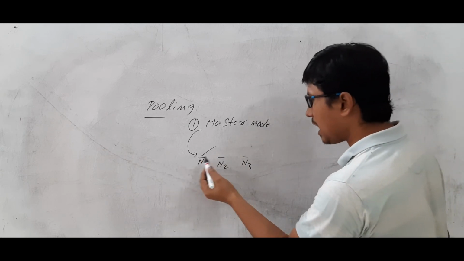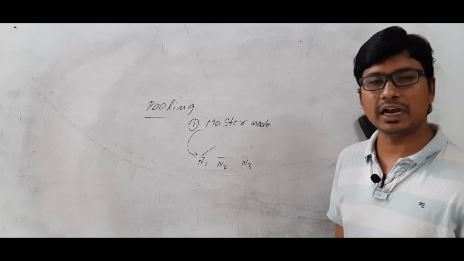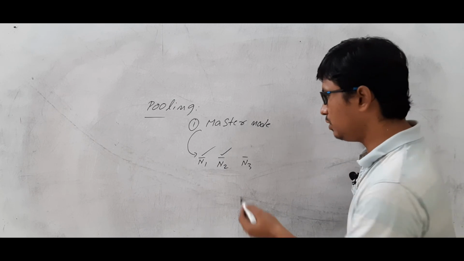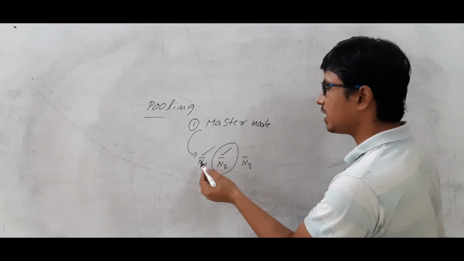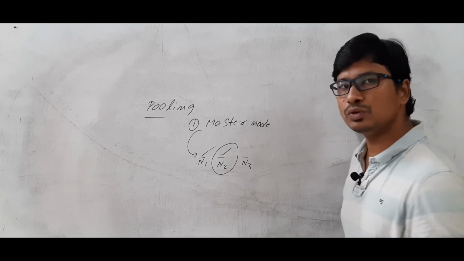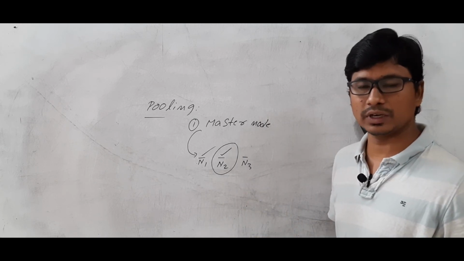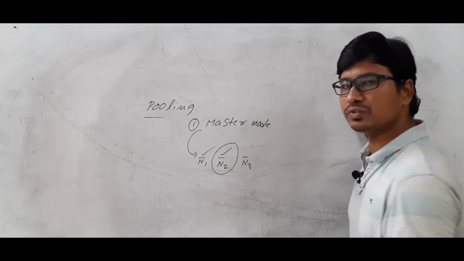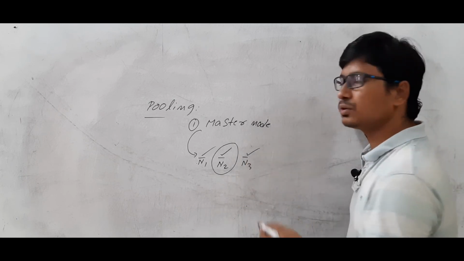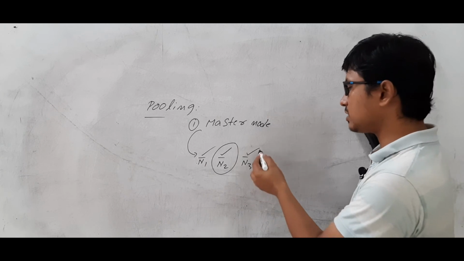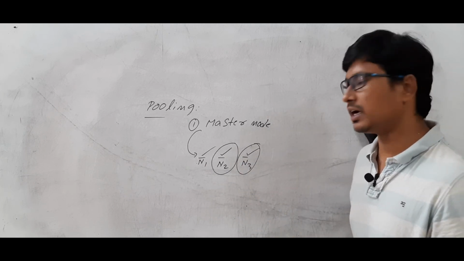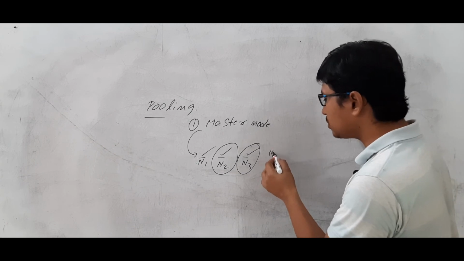Then it will ask node 2 whether it has any data to transfer. Then node 2 is allowed to transfer the data. When node 2 is transferring the data, other nodes are not transferring the data. So there are no collisions in this one. Similarly, once node 2 is finished, it will ask node 3 whether it has any data to transfer. If it has, it will transfer. Otherwise it will say that it doesn't have any data to transfer. Then it will ask node 4.